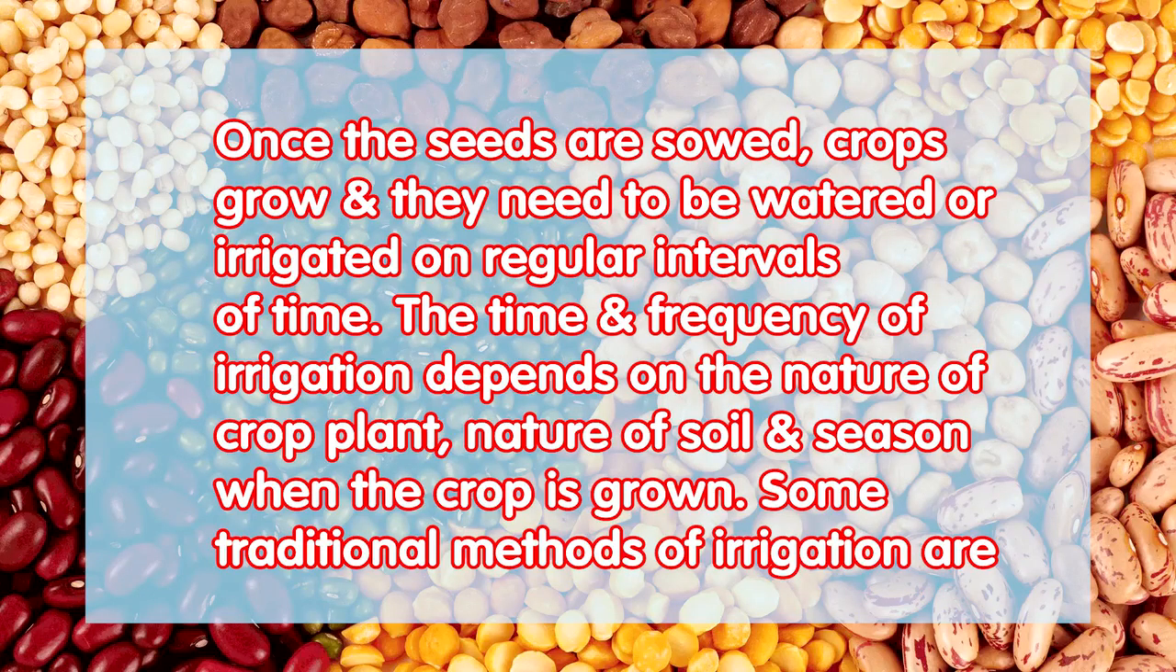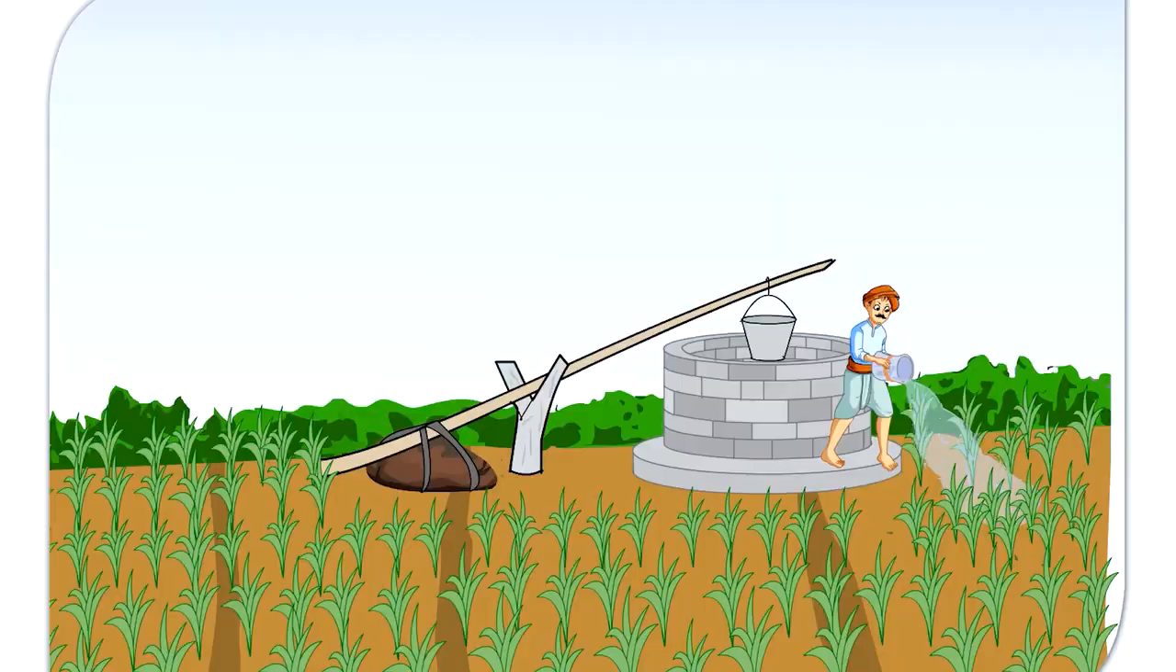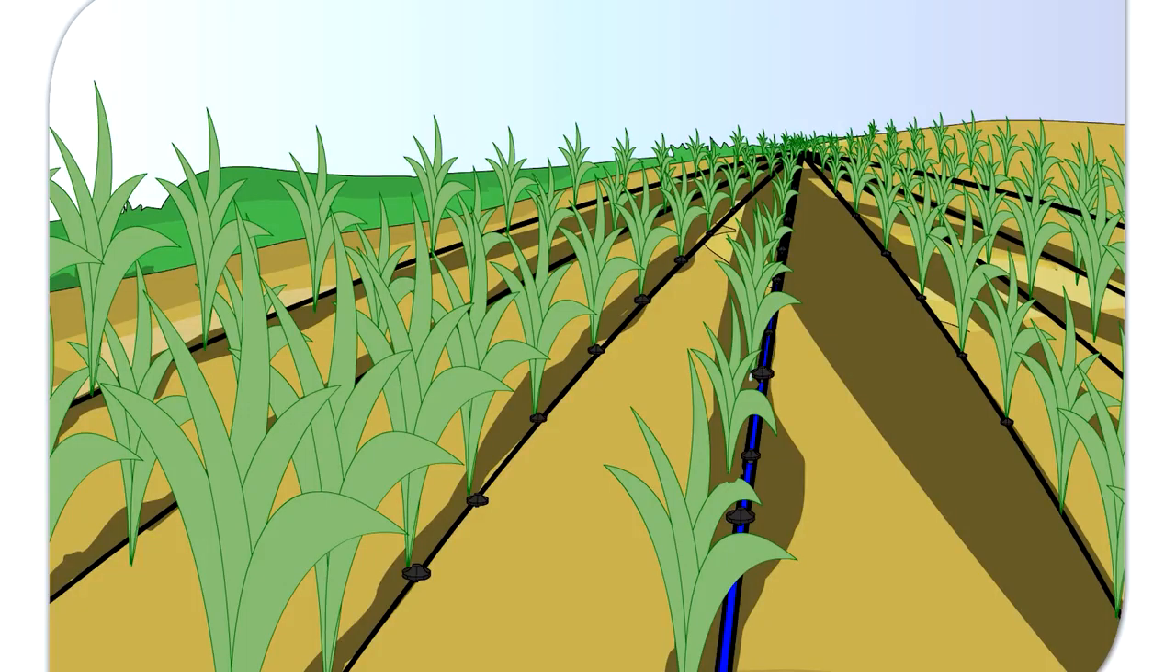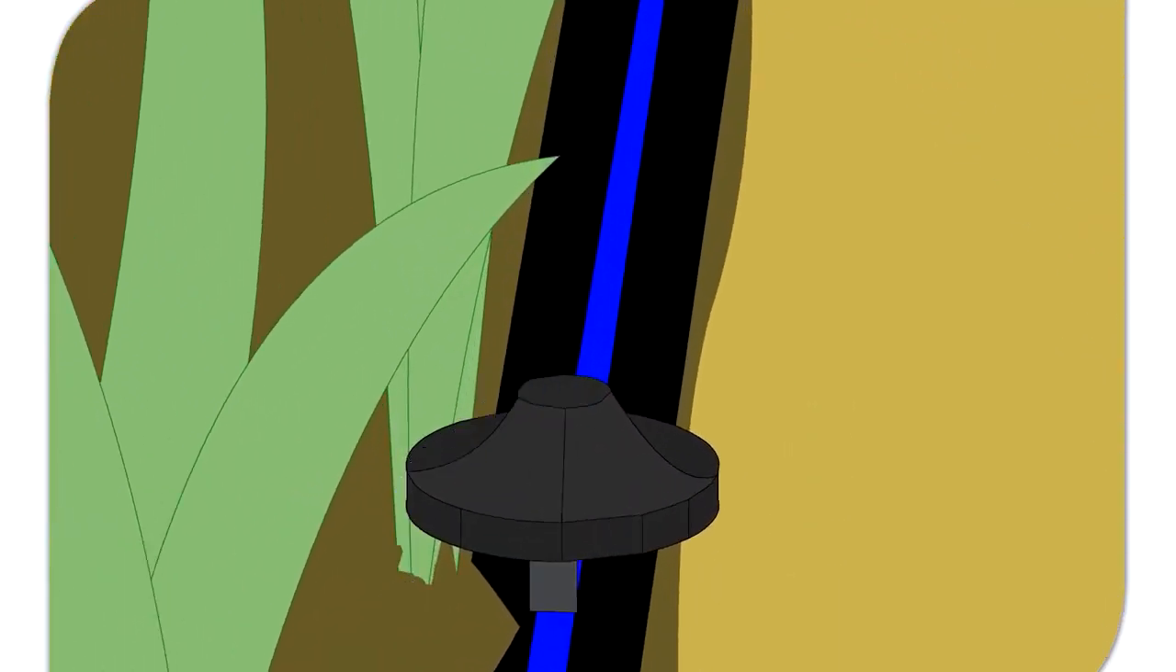Once the seeds are sowed, crops grow and they need to be watered or irrigated at regular intervals of time. The time and frequency of irrigation depends on the nature of the crop plant, the soil, and the season when the crop is grown. Some traditional methods of irrigation are moat, chair pump, Dekli and Rahat. Modern methods of irrigation are drip system and sprinkler system. In drip system, holes in pipes allow water to fall drop by drop just at the roots of the plant.